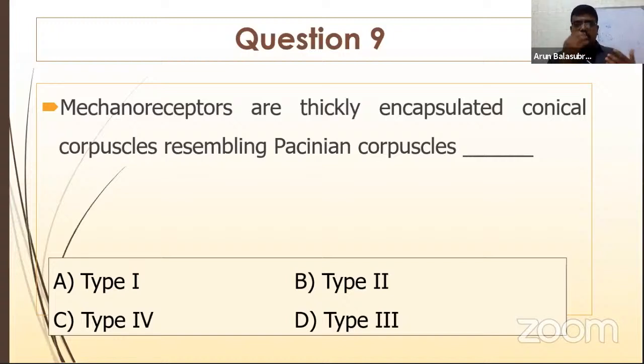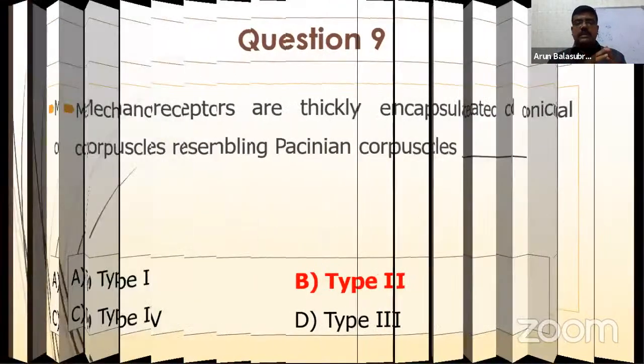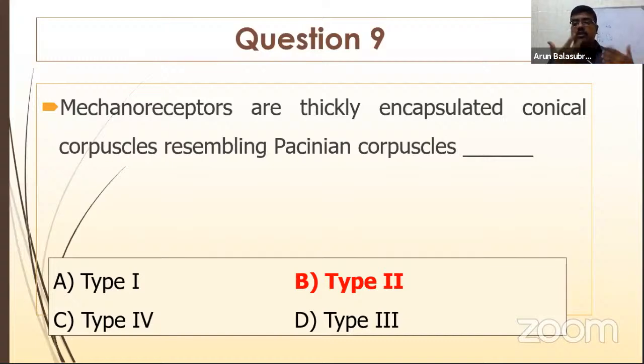Right, one of the general questions I just put: mechanoreceptors which are stimulated by application of manipulations or mobilization techniques. These mechanoreceptors are thickly encapsulated in conical corpuscles resembling fascial corpuscles. Right, so what is the type? Is it type 1, type 2, type 3, type 4? Actually, we have the Golgi tendon organ, which looks like type 1, type 2, type 3. Ruffini corpuscles are like type 2 fibers, right? So these fibers are stimulated when you apply manual therapy techniques or when there's pain. These fibers are stimulated and carry the impulses from the periphery to the spinal cord.